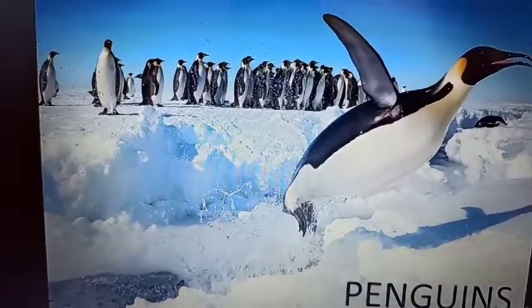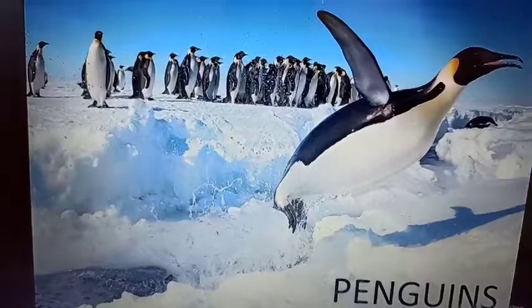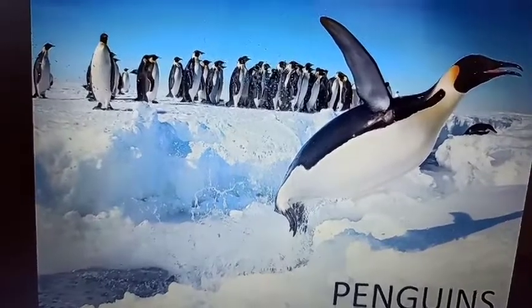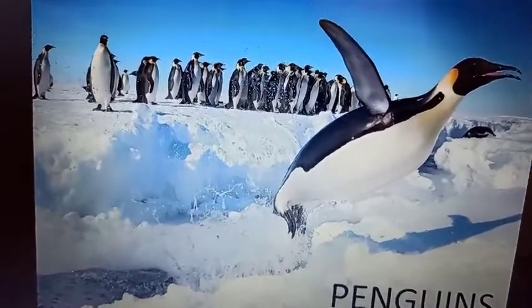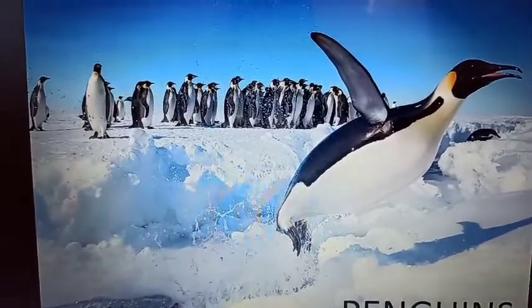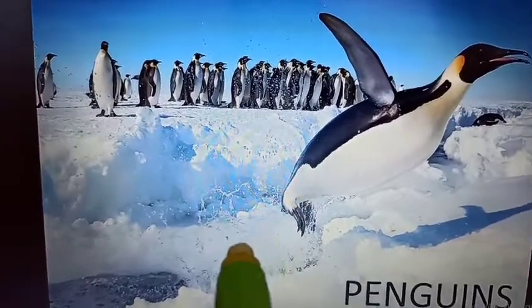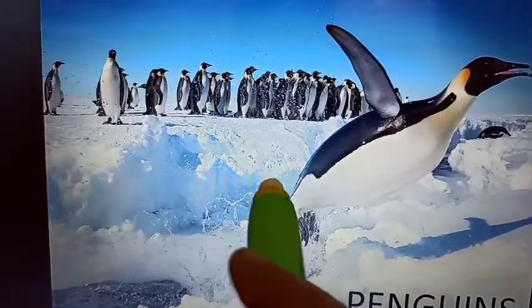You know, children, when it is very cold we feel cold sometimes, and when we sit together, with the help of our body heat we can make ourselves warm. In the same way they also live in a huddle.